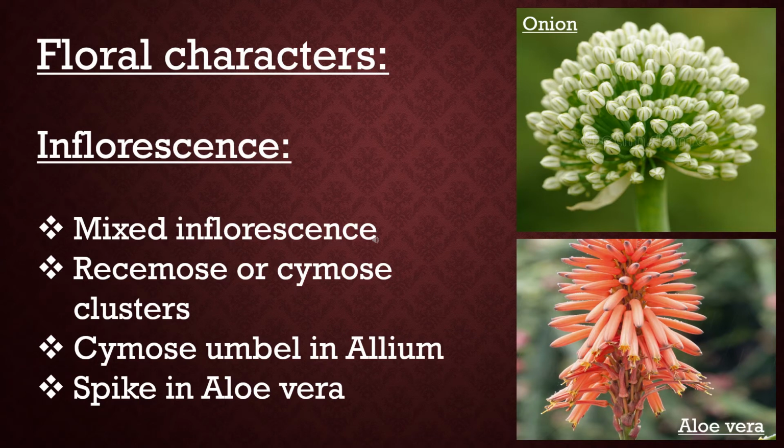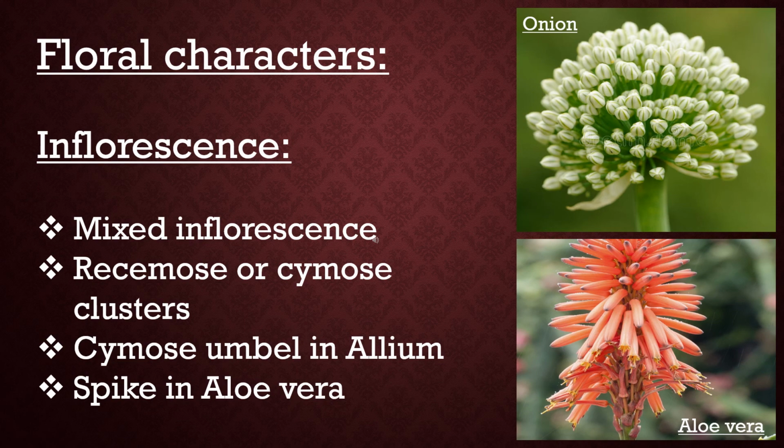Now we can see the floral characteristics of family Liliaceae. First of all, we talk about inflorescence. What is inflorescence? A group of flowers is termed as inflorescence. In case of family Liliaceae, the inflorescence is mixed inflorescence. It may be racemose or cymose clusters. Cymose umbel is found in allium, while spike is found in aloe vera.